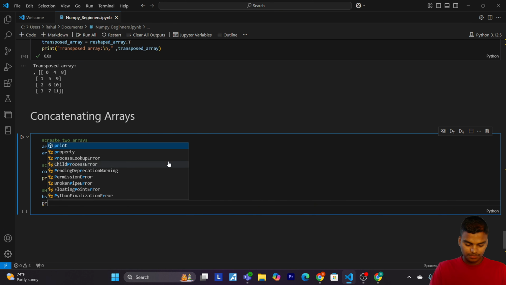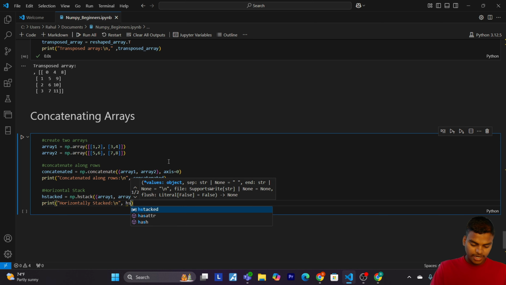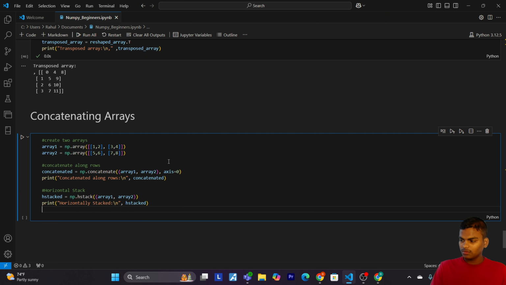Now print horizontally stacked hstacked.